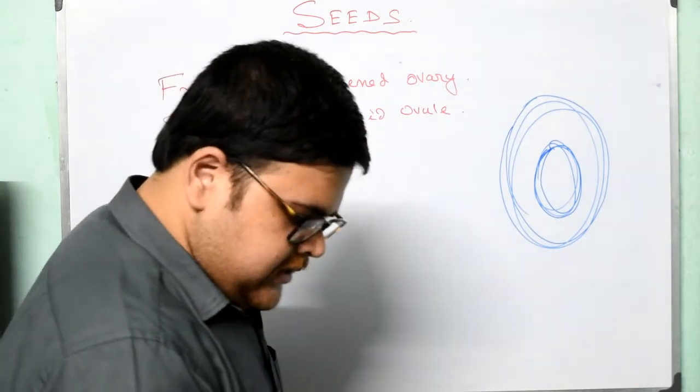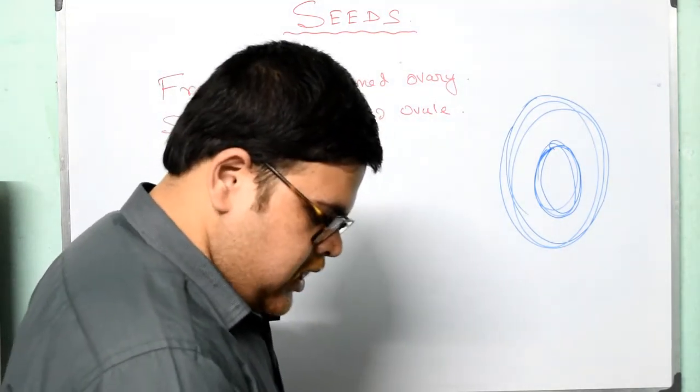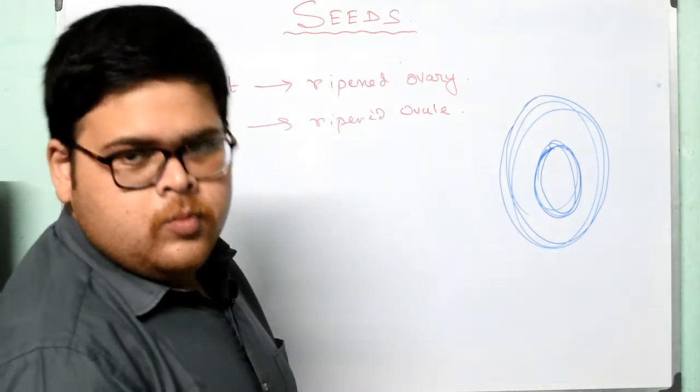Moving forward, the seed can withstand unfavorable conditions of temperature, drought, etc. Some seeds are known to remain dormant even for 100 years or more.